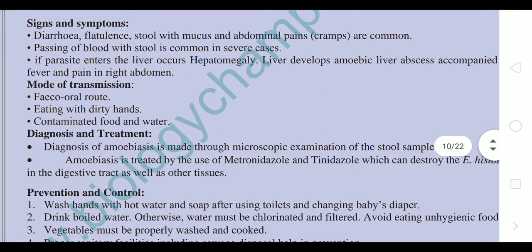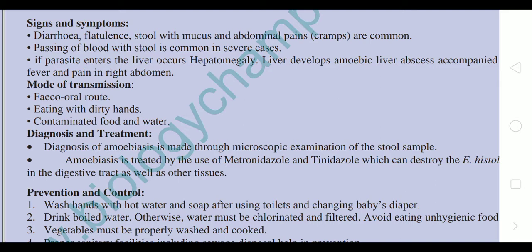Now the signs and symptoms of amoebiasis: diarrhea and flatulence. That means diarrhea, where stool is passed a number of times, with mucus, and abdominal pain, that is cramps, which are common, with watery stool. Sometimes blood is also present while passing stool, mostly in severe cases.